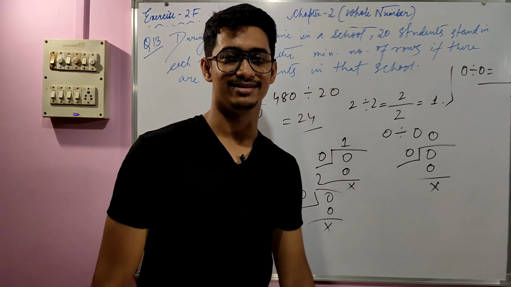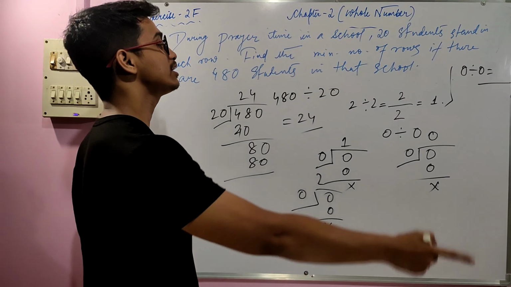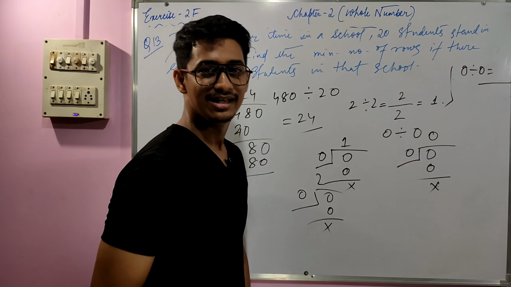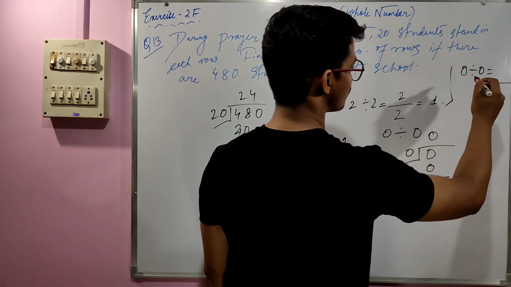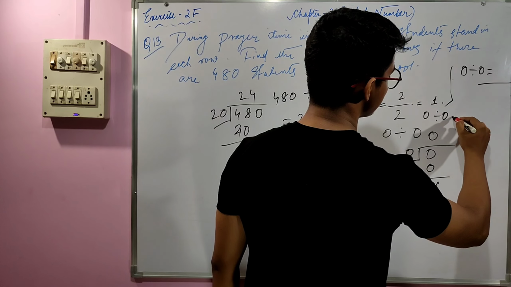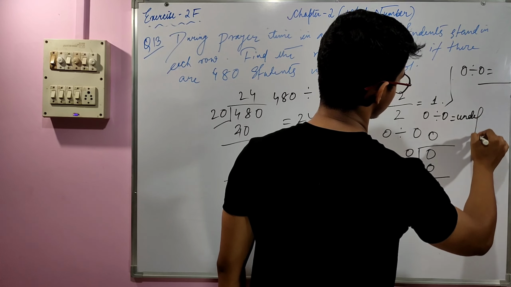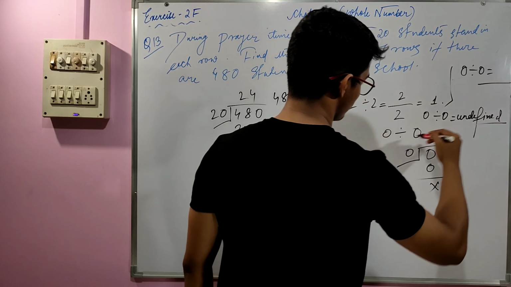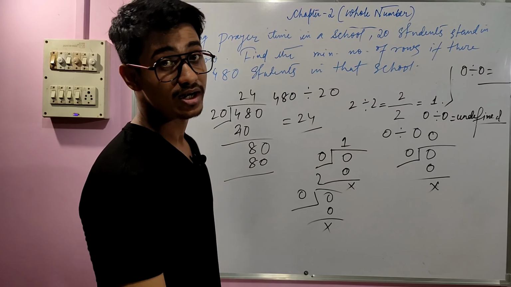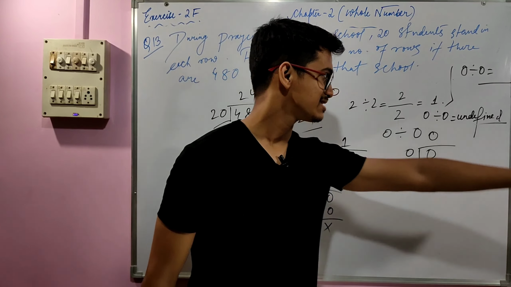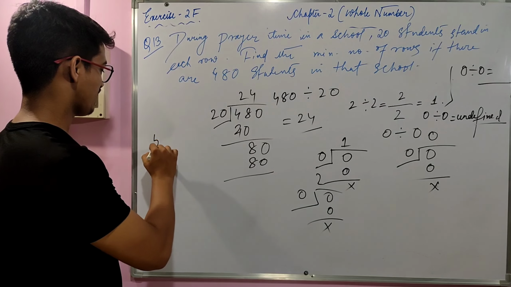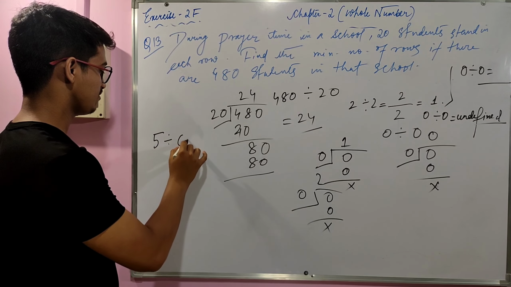So for that reason, 0 divided by 0 is not equal to 1. The answer of 0 divided by 0 is basically undefined. Undefined, right? So 0 divided by 0 is nothing but undefined, just similar to 5 divided by 0.